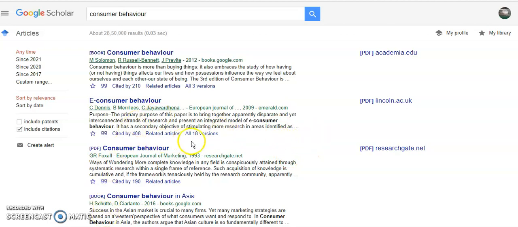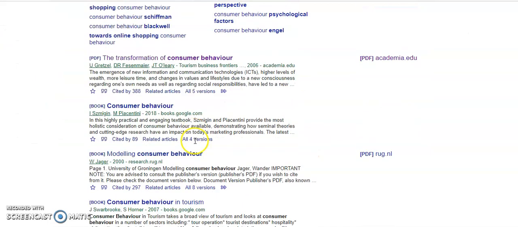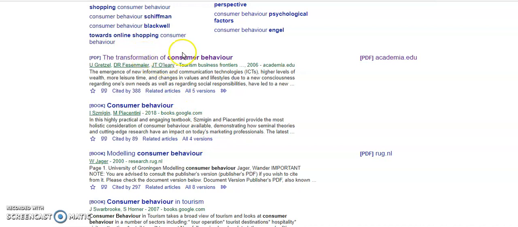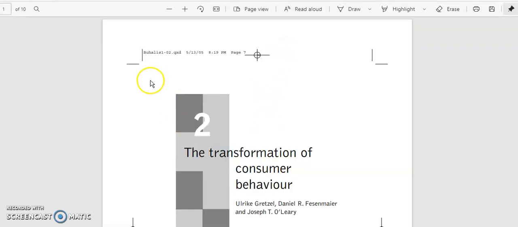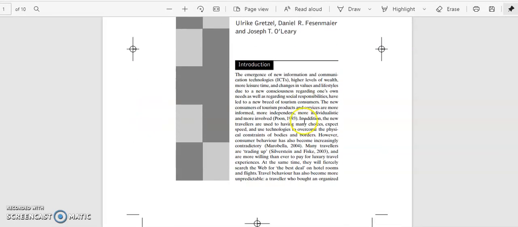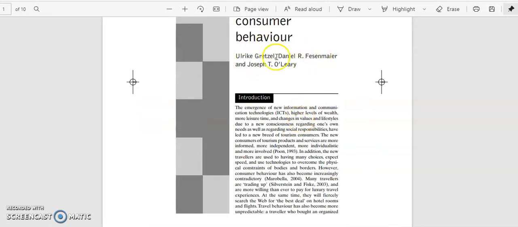behavior. Suppose I scroll down and I find this paper to be interesting, and I will do a right click as I want to understand this paper further. I want to do a review on this paper. The name of the paper is The Transformation of Consumer Behavior. Now as I scroll through the paper, these are the researchers.